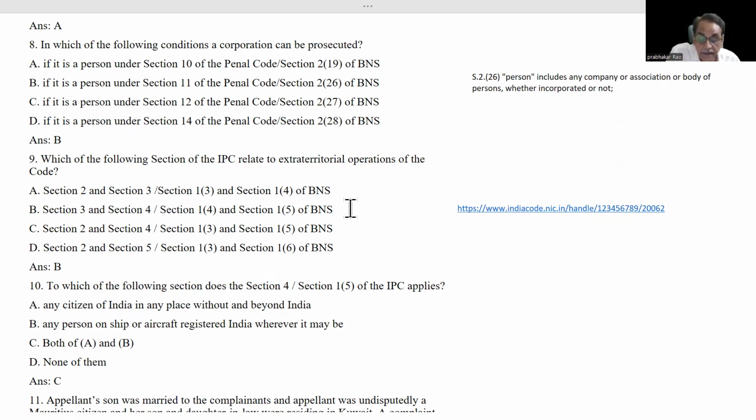That means he has committed an offense within the territorial boundaries of India. That's why that person can be liable for the offense.